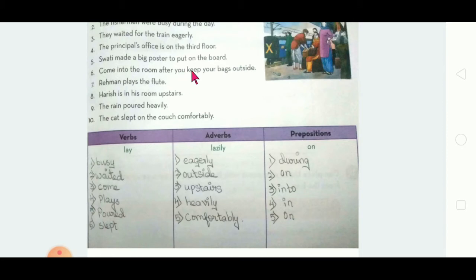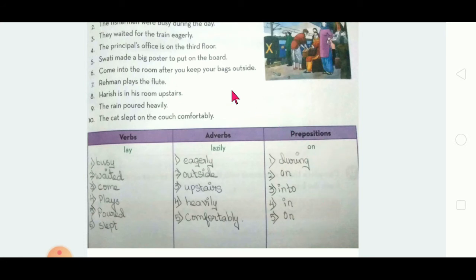To put on. Okay. On is a preposition. Write down on. If I have not written in this, no problem, you can write in this. Made is a verb and on is a preposition. Under the preposition, you should write on.